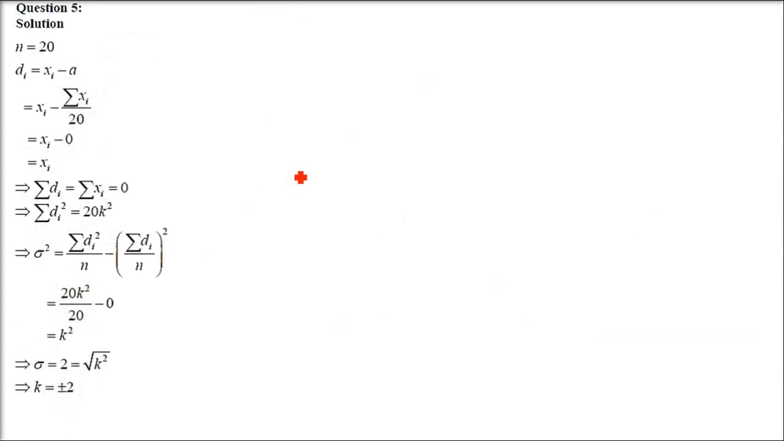Next is question number 5. In a series of 20 observations, 10 observations are each equal to k, and each of the remaining half is equal to minus k. If the standard deviation of the observations is 2, then write the value of k. Okay, so there are n equal to 20 observations. In 20, see here, 10 observations are plus value of k and 10 observations are negative value of k. So all these are k 10 times, and the other 10 are minus k.